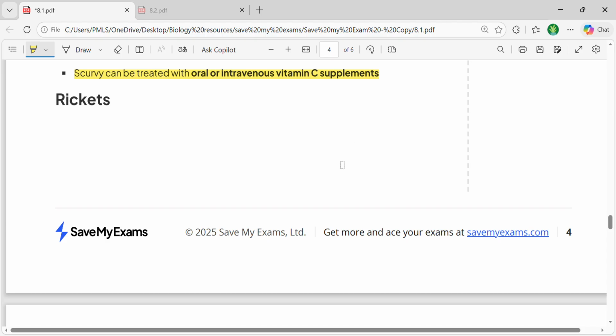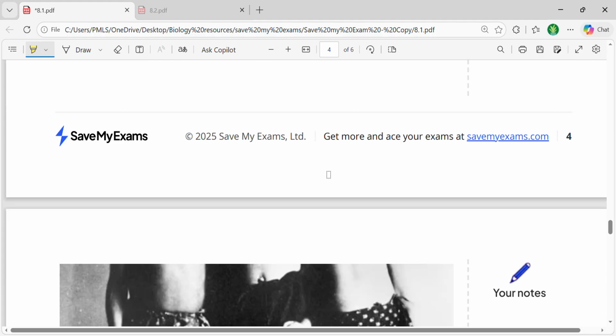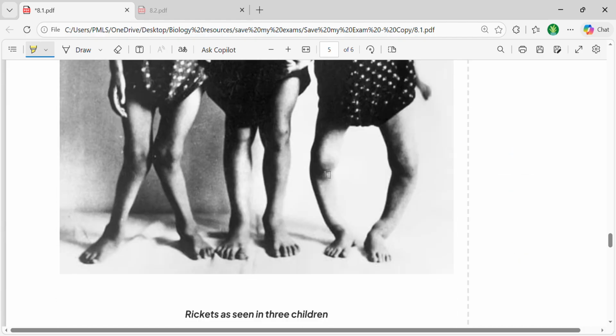Okay, let's talk about the next disease now. The next disease that we are going to talk about is the one that leads to rickets. Rickets is usually prevalent in kids. This is a picture of kids in which you can see these deformed legs here.